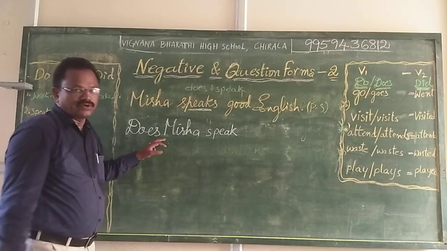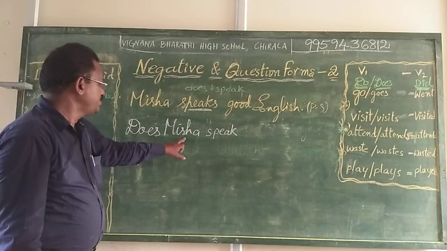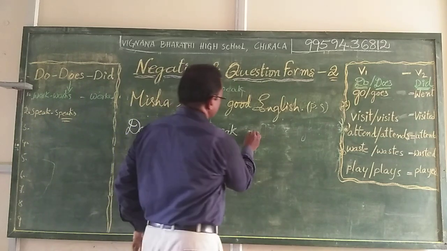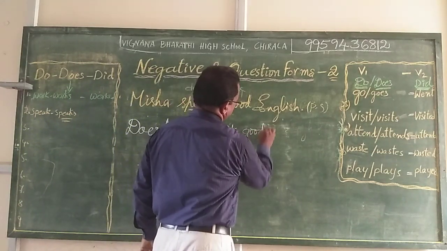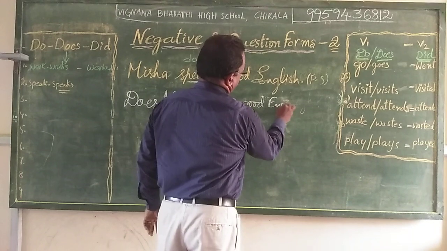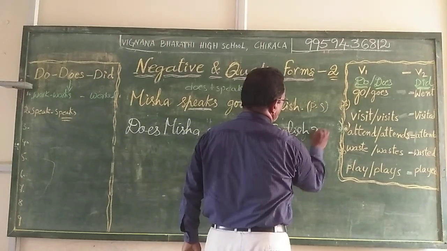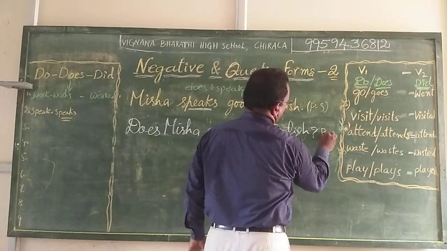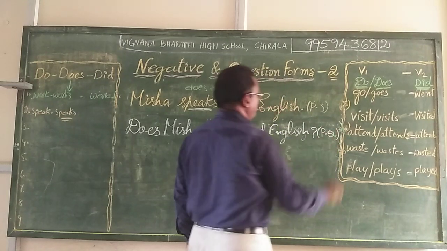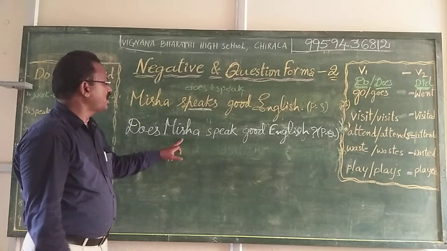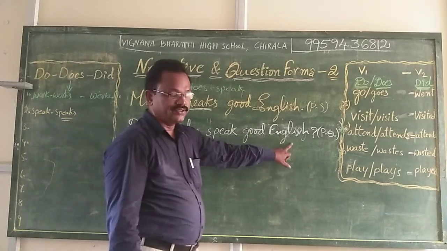This is a positive question form. Does Misha speak good English? This is positive question form. Does Misha speak good English?